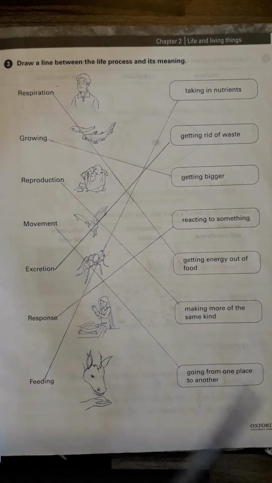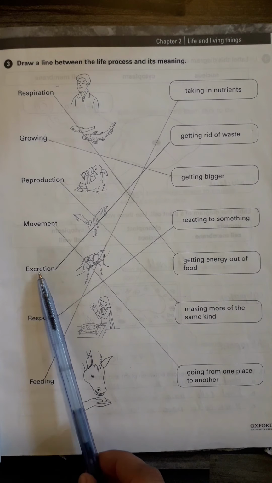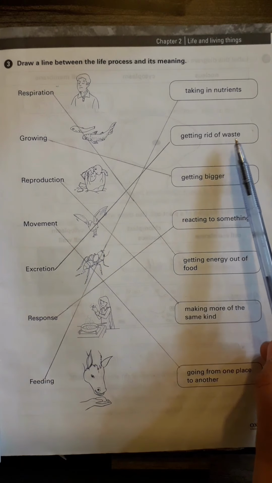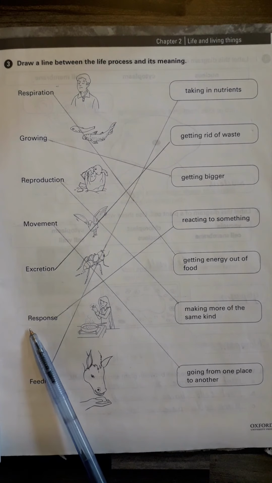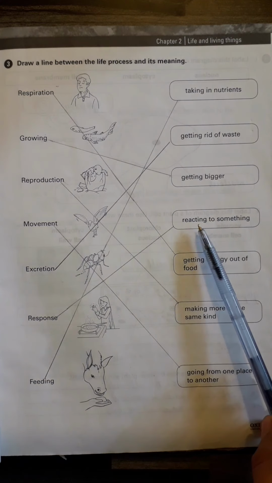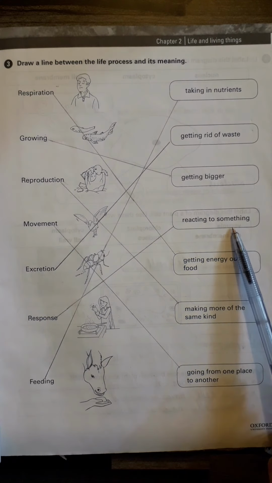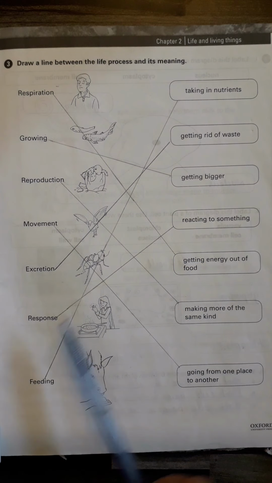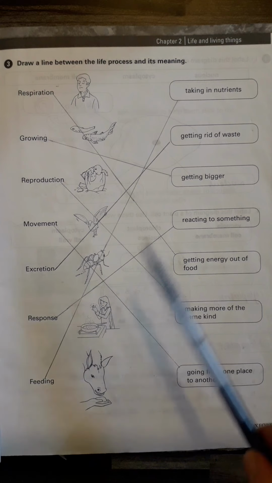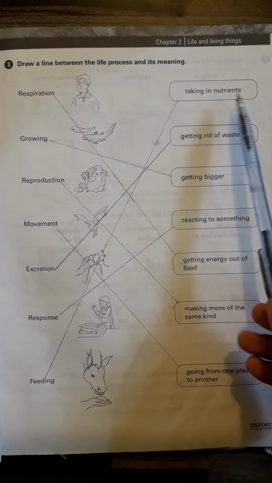We draw a line between movement and going from one place to another. Excretion. The meaning of this life process is getting rid of waste. Response. The meaning of this life process is reacting to something. Feeding. The meaning of this life process is taking in nutrients.